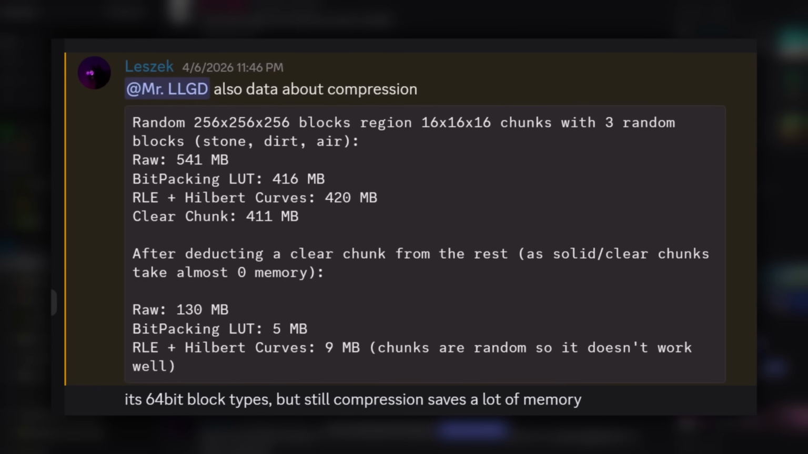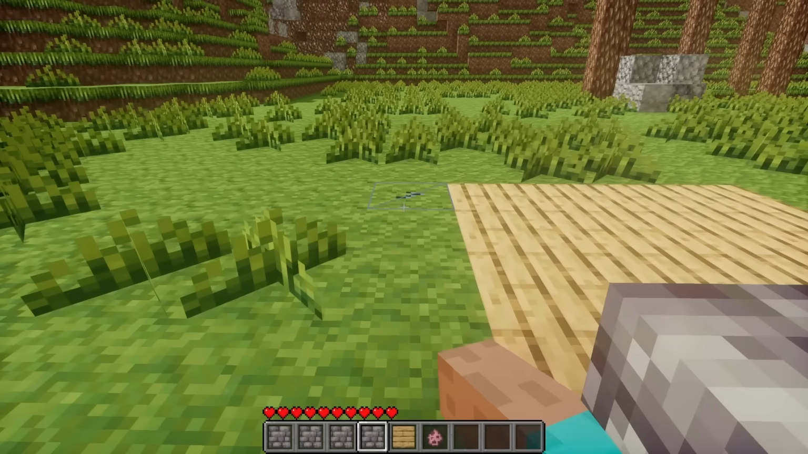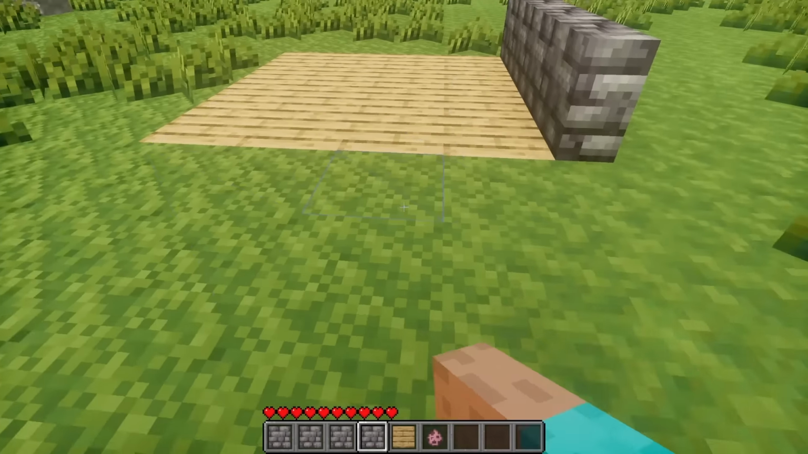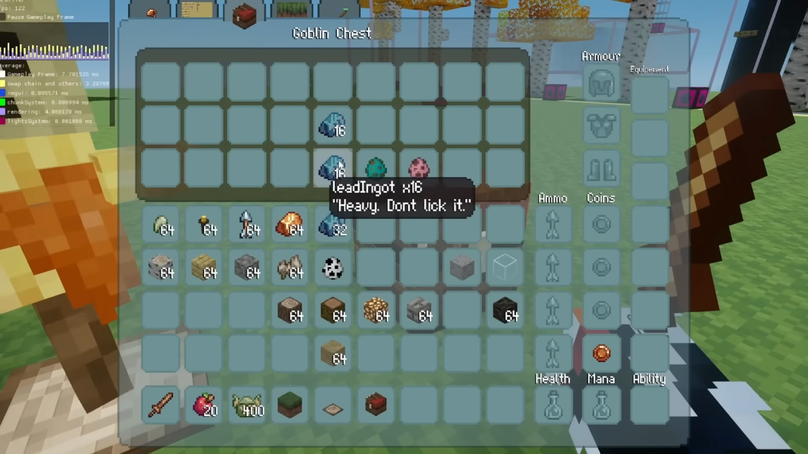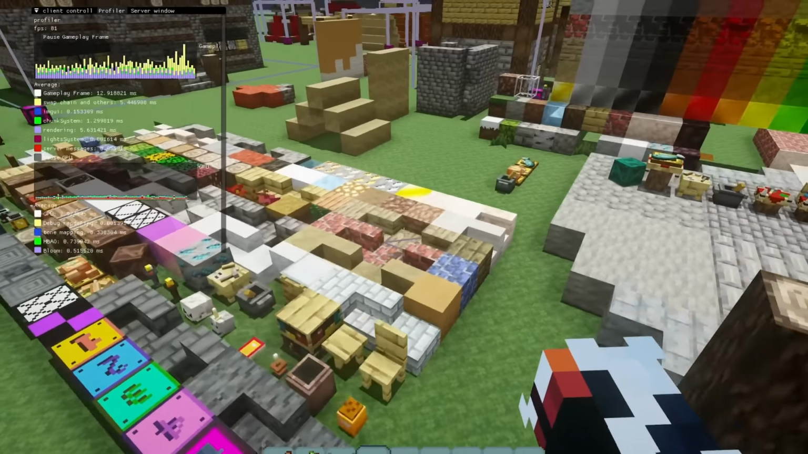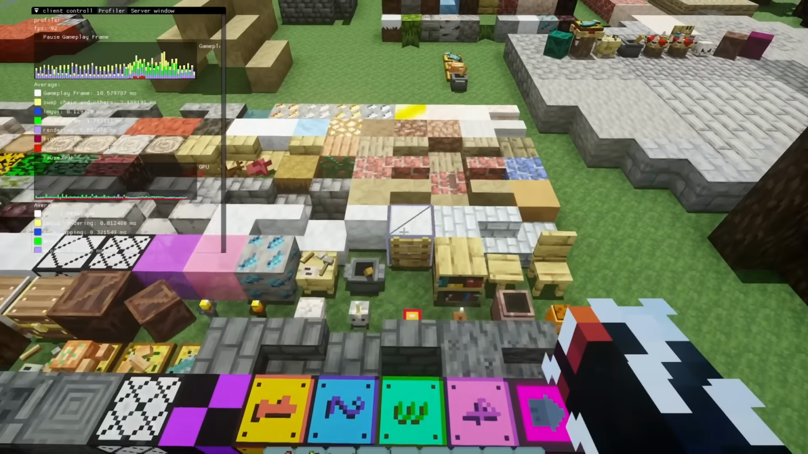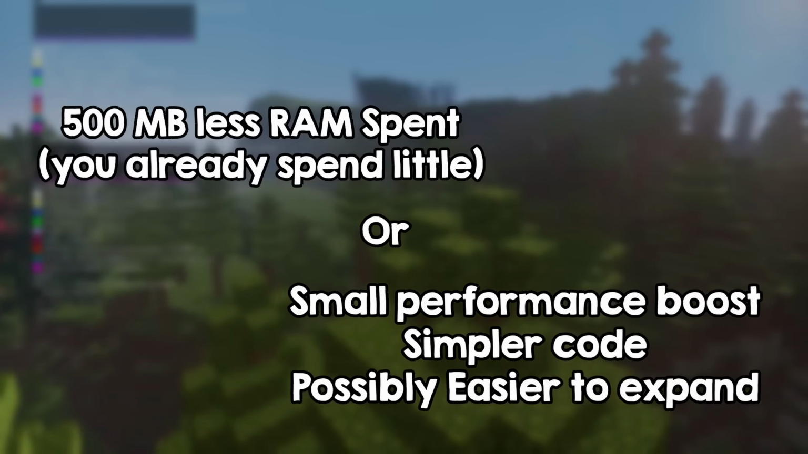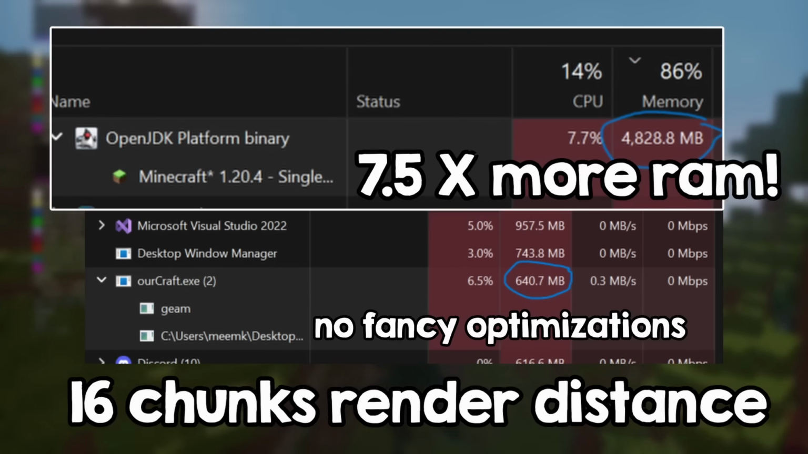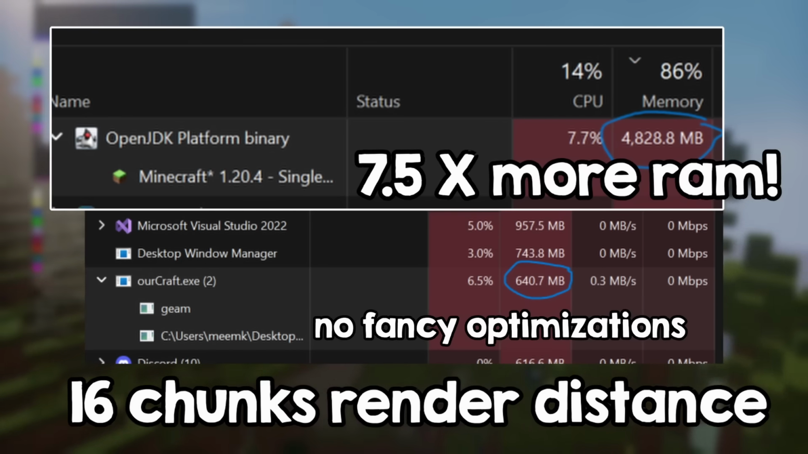Moreover, this optimization might have drawbacks. Storing the chunks in a compressed format might cause a performance problem, because it takes longer to read blocks from the world. Also, it might make it harder to add blocks with extra data. Finally, once you add many block types, the compression might not work so well. So if you ask me, if I were to pick between less RAM spent or a performance improvement plus easier code structure, I would pick this option. Since we have plenty of RAM, performance and code structure are more important.